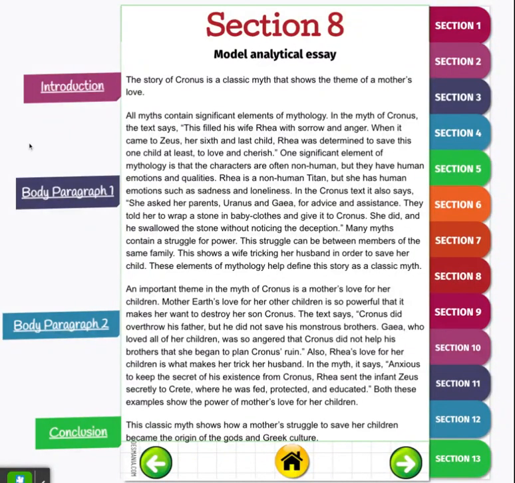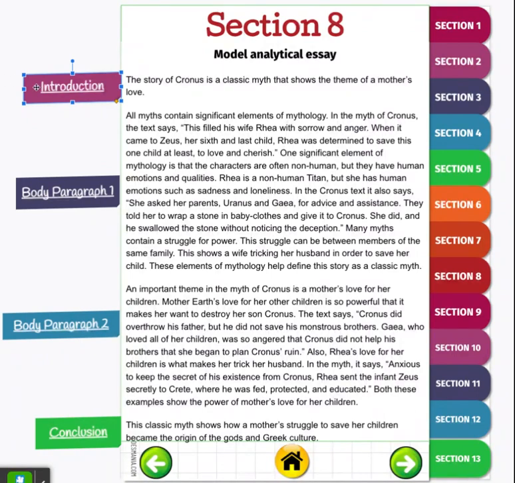Let's look to see if your sticky notes are in the same place mine are. So this is the introduction. This is your body paragraph number 1. This is your body paragraph number 2, which makes sense sequentially. And the conclusion or ending of your essay is down here. And so I want to look at breaking those down and what is included in each one of those pieces.